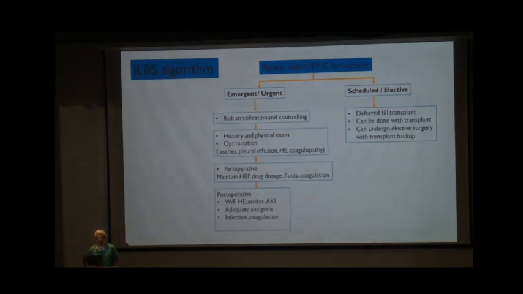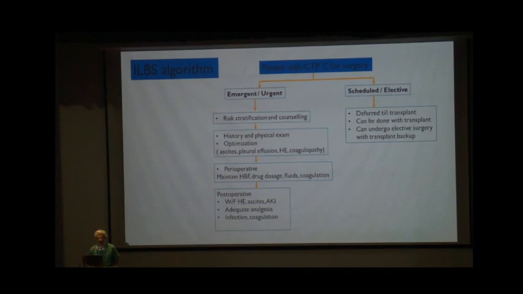Now, what do we follow at ILBS here? If a patient with CTP-C is coming for surgery, if it is a scheduled or elective surgery, it has to be deferred till the patient has undergone transplant, or the patient becomes Child A or B. Or if there is some minor procedure like an umbilical hernia repair or inguinal hernia repair, it can be done. Elective surgery can be done if we have a transplant backup in case he decompensates in the post-operative period.